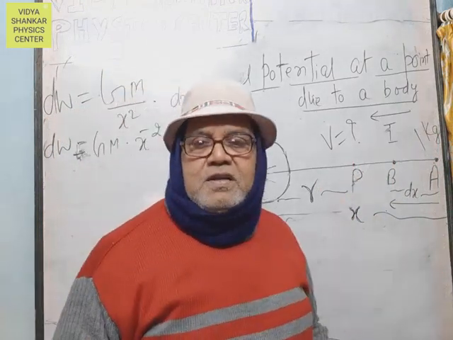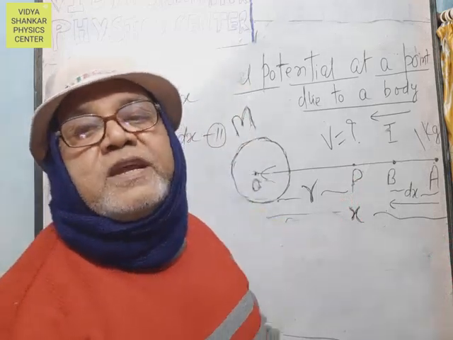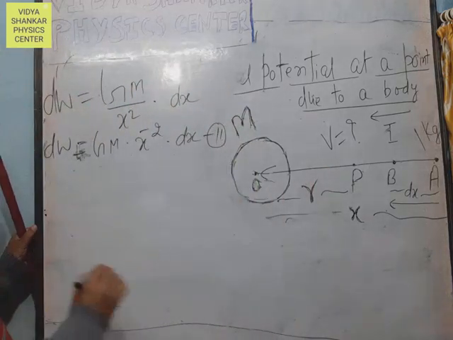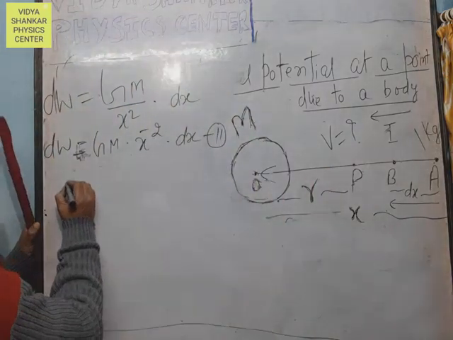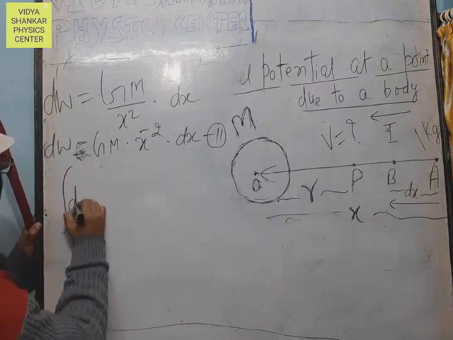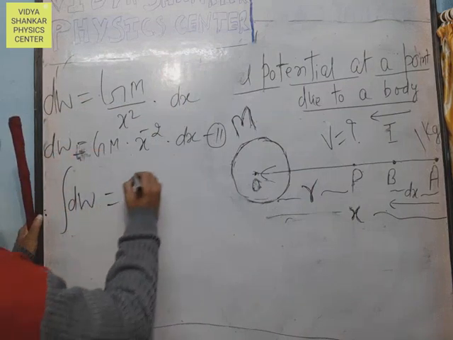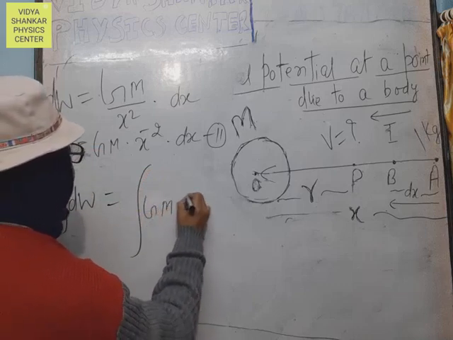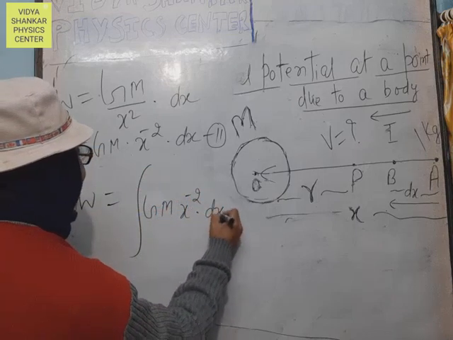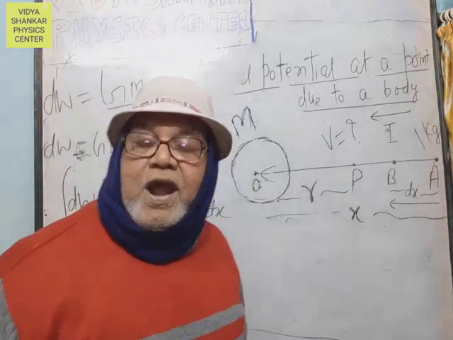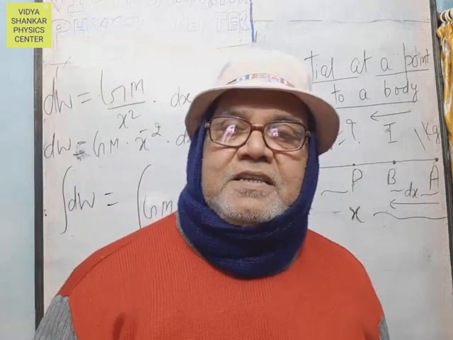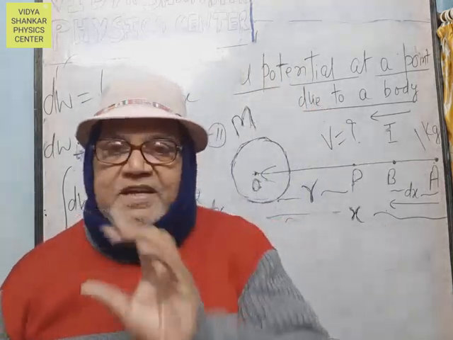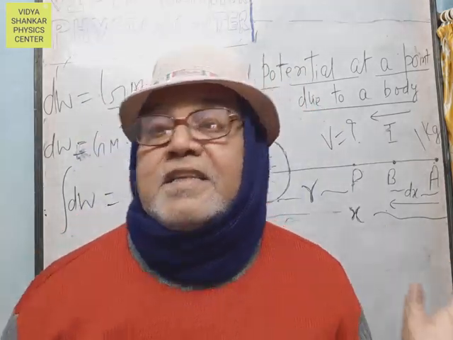Therefore, for the total work done in bringing unit mass from infinity to a point, you have to use integral calculus, the definite integral: integration of dW, integration of GM x to the power minus 2 into dx, with limits from infinity to point P. P is situated at distance r. The lower or minimum limit is infinity, and the higher or maximum limit is P, situated at distance r. It is clear from the figure.